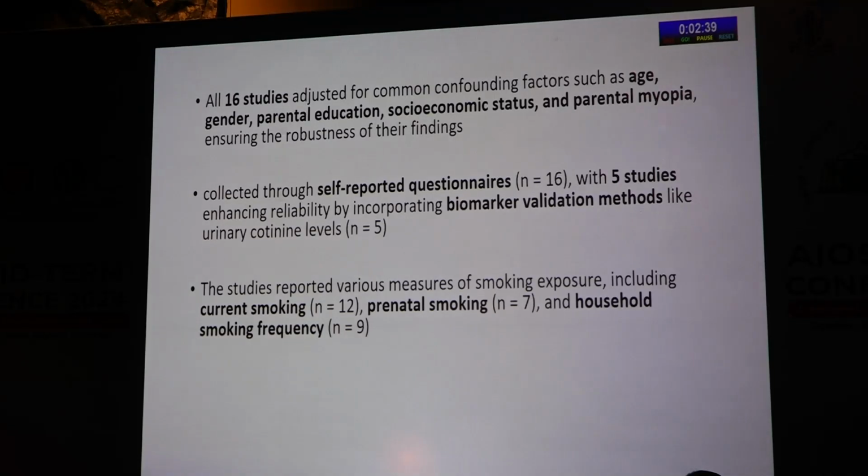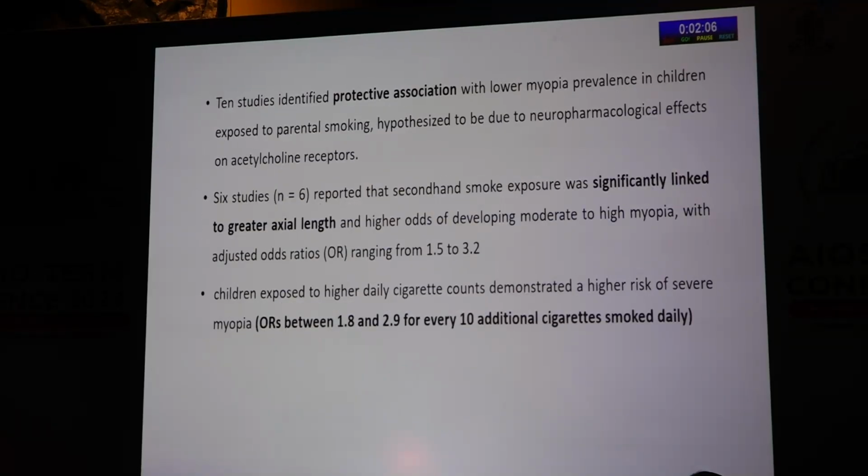All the 16 studies adjusted for commonly present confounders like age, gender, parental education, parental myopia and socioeconomic status. The exposure was collected through self-reported questionnaires in most of the studies, and only 5 studies used a validated biomarker in terms of measurement of the urinary creatinine levels. The studies varied in measurement of the smoking exposure. Some measured the maternal smoking during pregnancy, some measured the current smoking, and some household smoking frequency.